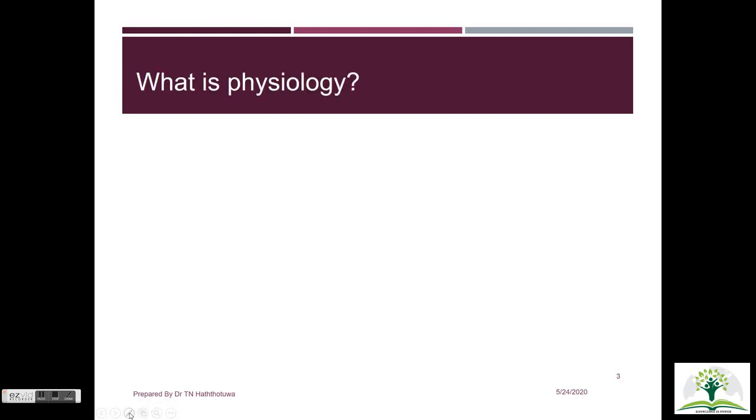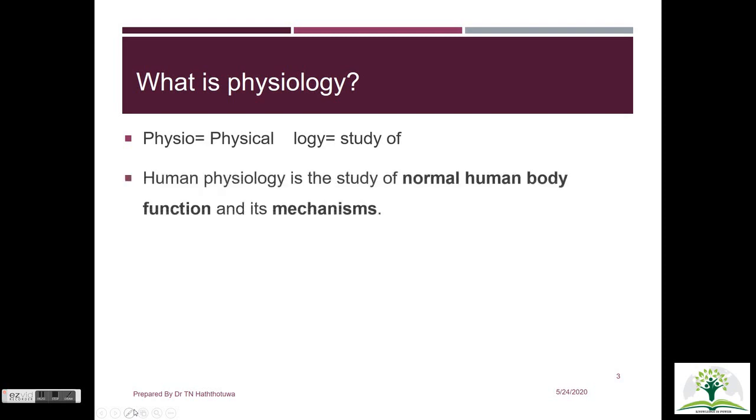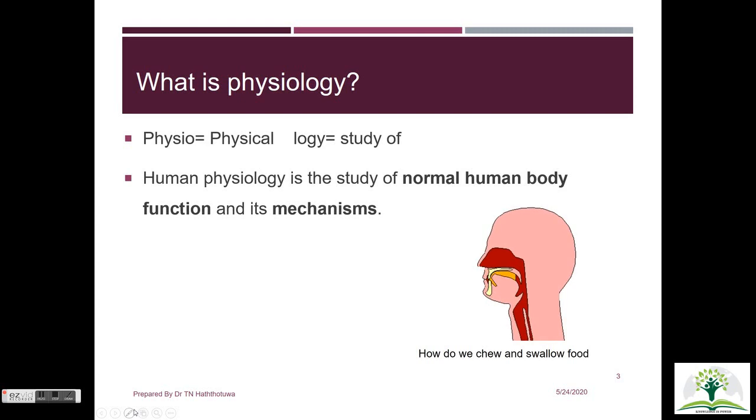Let's try to define the term physiology. We can break the term physiology into two: physio means physical and logy means study of something. So therefore, we can define the term human physiology as the study of normal human body functions and its mechanisms. Basically, you're going to learn how you eat, how you respirate, and how you produce urine inside your body under physiology.